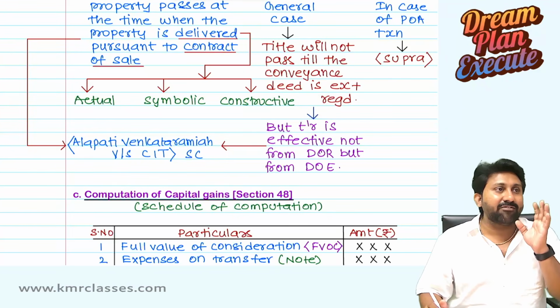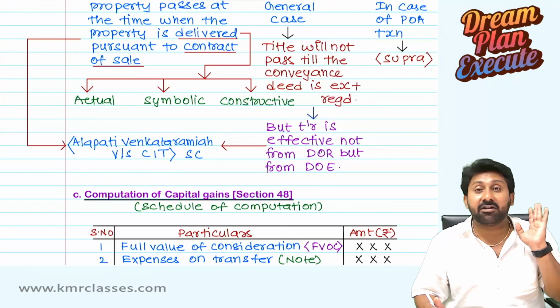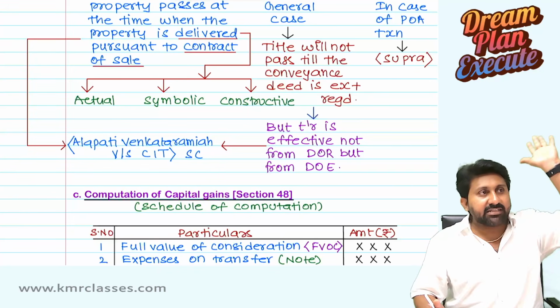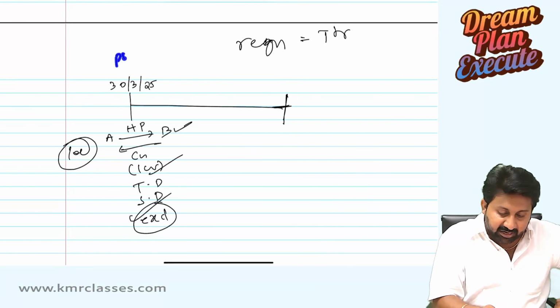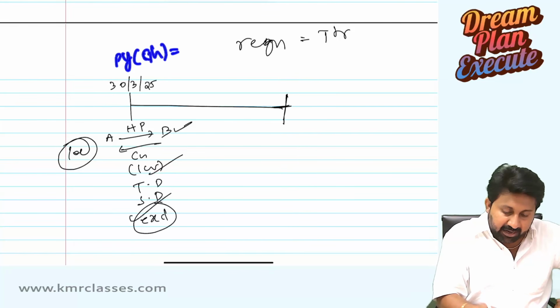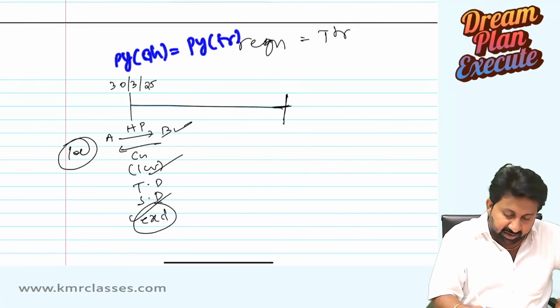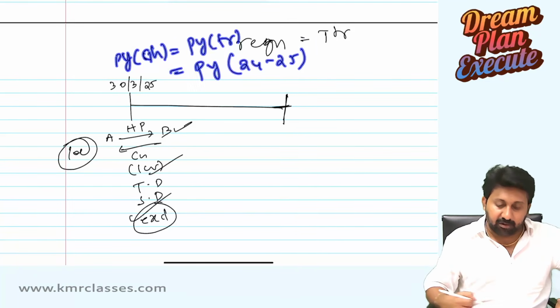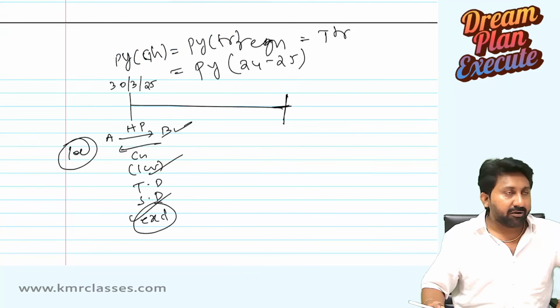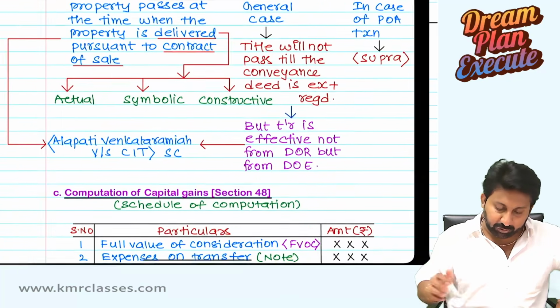The day on which transfer is executed between both the persons, transfer is effective on that date itself. In my example, the previous year of chargeability will be the previous year of transfer, that is previous year 24-25. This is how you need to understand.